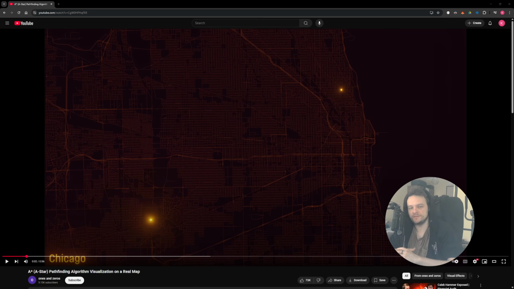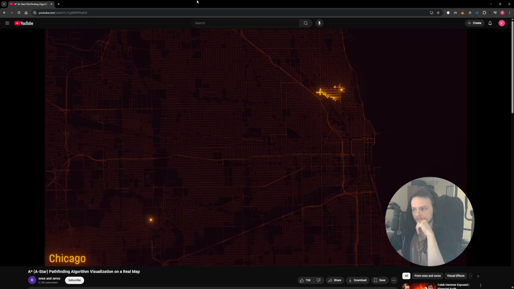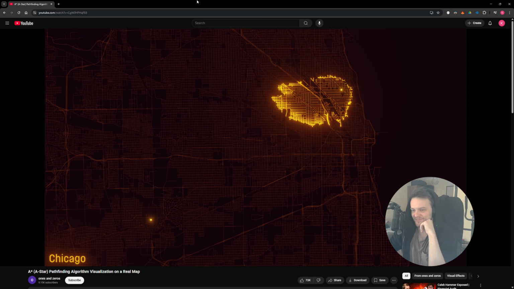I stumbled upon this A-star pathfinding algorithm visualization. So it's pretty mesmerizing. Let's take a look. Let's explore the beautiful city of Chicago. Well, I don't know if it's beautiful. I've never been there.